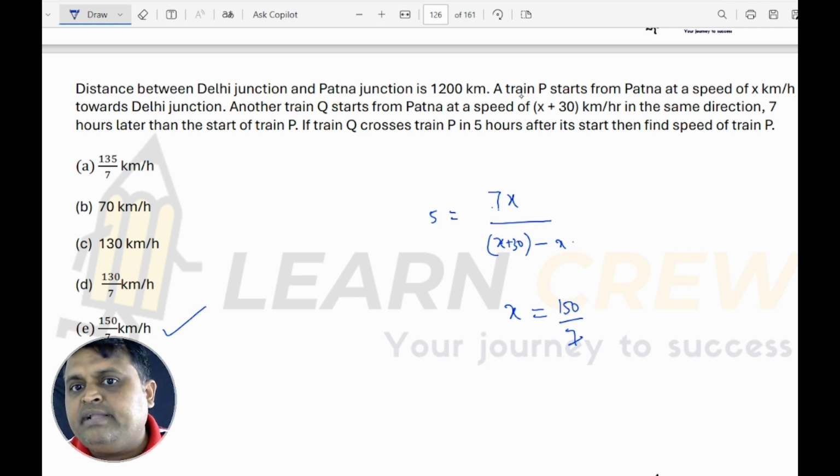It is already given that train P speed is x, and what is given here? 7 hours later than train P starts, another train started. So in these 7 hours, the first train has already covered 7x kilometers. The relative distance is 7x. So relative distance by relative speed will be the time. If train Q crosses train P in 5 hours, time is equal to distance by speed, relative distance by relative speed. You got the value of x, which is the speed of train P. Next.